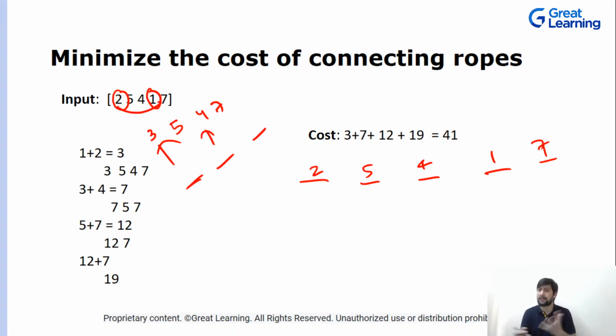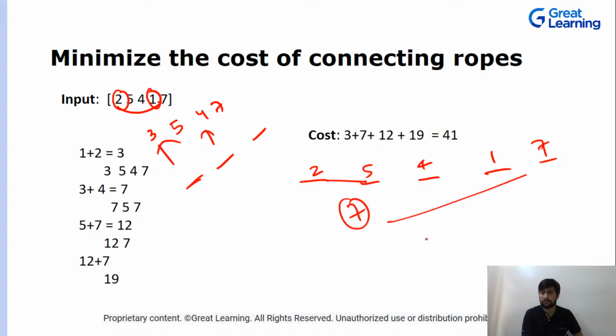You can connect them in any way, right? If you are connecting these two, the cost will be 7. If you are connecting this 7 and 7, the cost will be 14. Then you insert this 14 back in your array, and then you have 4 and 1. Then again you have a cost associated with it. Any pattern in which you want to add them, the cost will always be there.